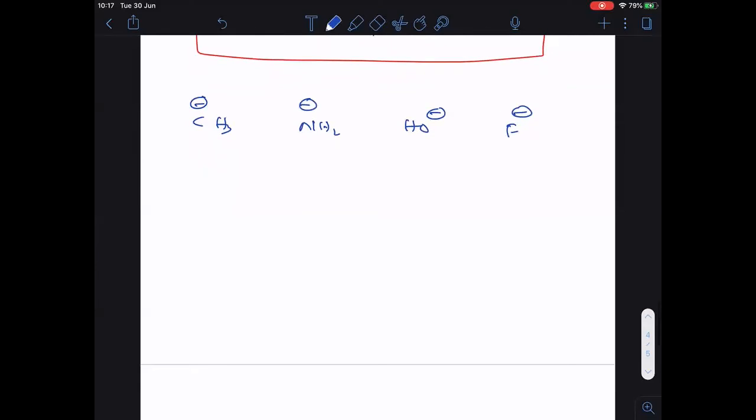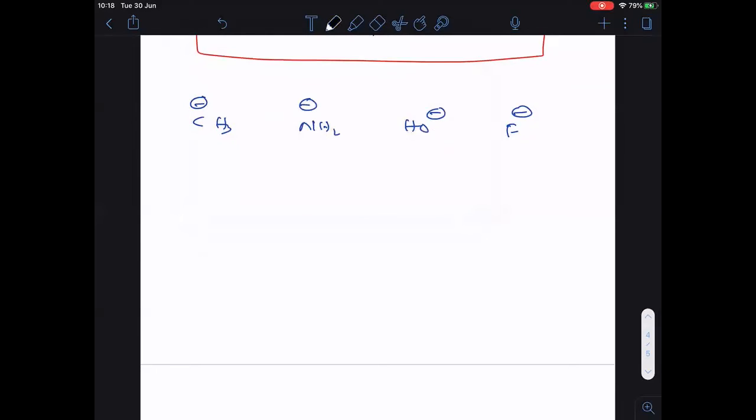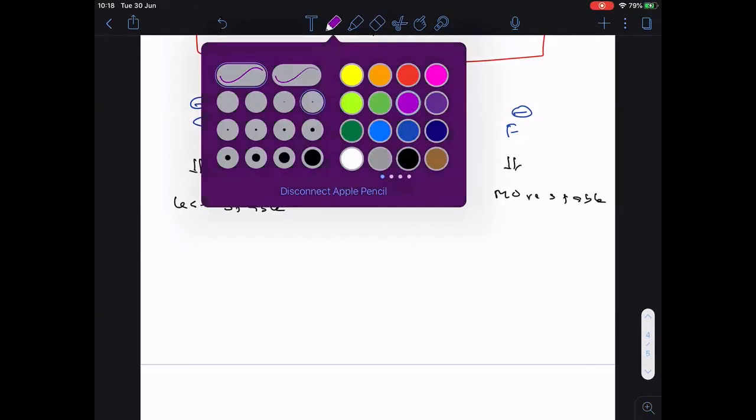Okay, now here, in this example I told you about negative charge on carbon, nitrogen, oxygen, fluorine. Negative charge is more stable on the more electronegative atom. These atoms belong to the same period, and when they belong to the same period, it depends on electronegativity. Clear? So here the anion is more stable, whereas in case of the first one, the anion is less stable. Remember, everyone, less stable anion.